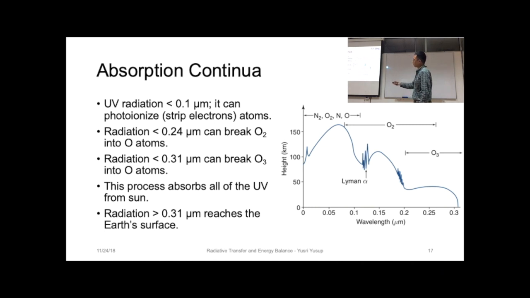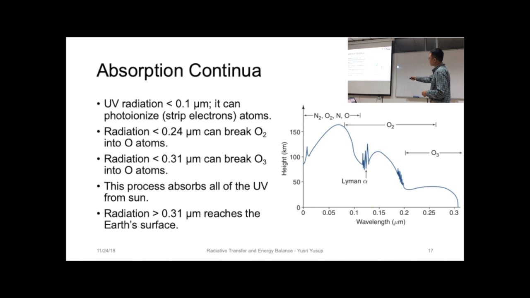So this process, removing electrons from atoms of any gases in the atmosphere, breaking oxygen into O atoms, breaking ozone into O atoms, and so on, absorbs all of the UV from the sun. So that's why we don't receive that much ultraviolet radiation from the sun, because of this process. It filters out this very strong radiation in this range before it reaches the surface of the Earth. So the radiation that reaches the Earth's surface is more than 0.31, or the visible light as well, and also the light that is essential for photosynthesis. Remember?